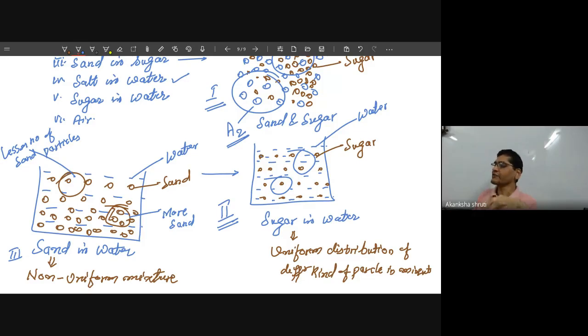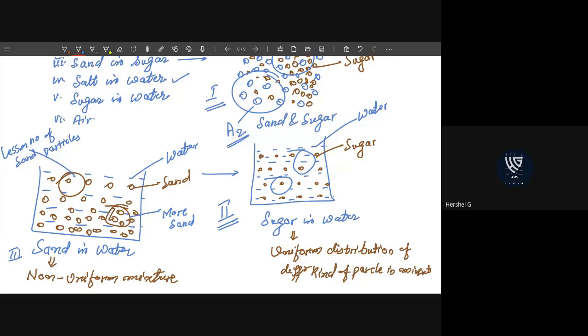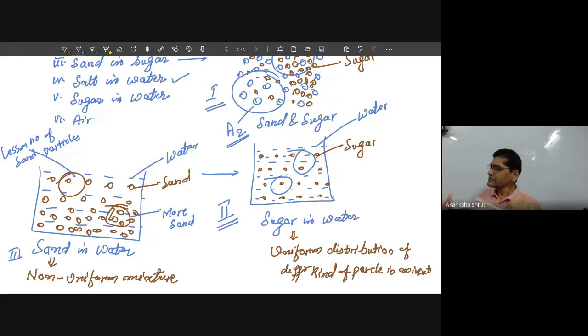Okay. So while you are dissolving the sugar in water, you are observing the size of the sugar cube is continuously decreasing. So a sugar cube is not a small particle. Even a large number of sugar particles are present in a single sugar cube. So those particles are very small and they get distributed equally everywhere in the mixture. So it is forming uniform distribution.